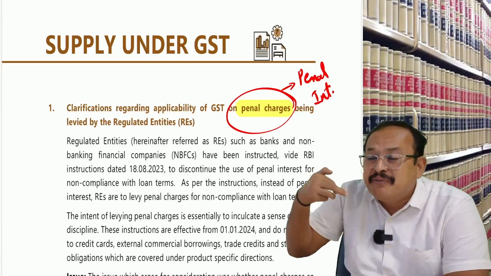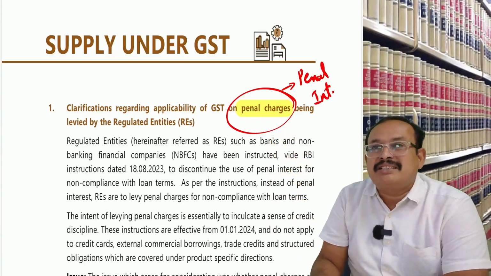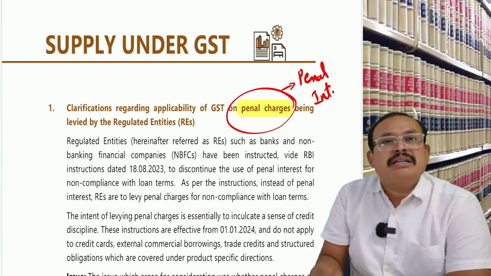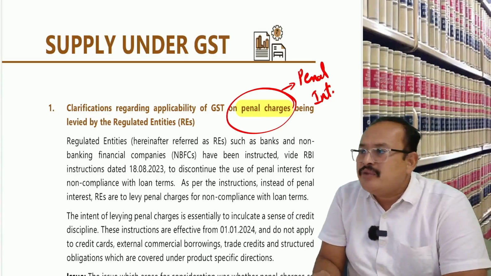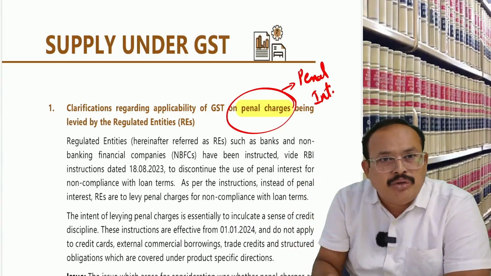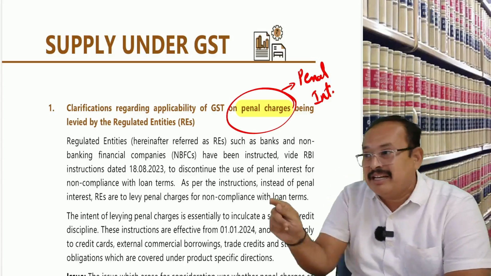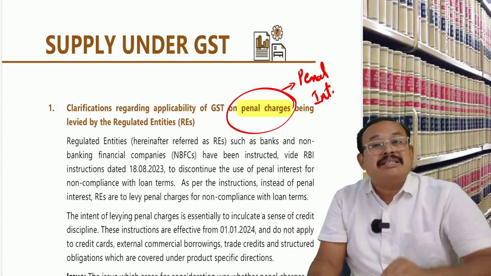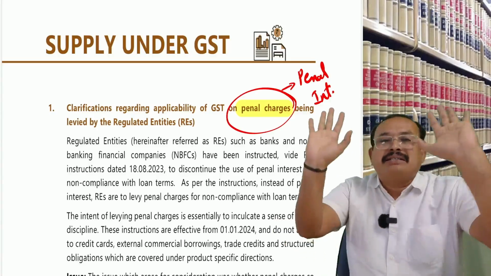This is for default of repayment of loans, correct? Then why should it be considered as penal interest? The Reserve Bank of India instructed bankers and other institutions that henceforth, for default in repayment of loan, do not name it as penal interest, please rename it as penal charges. Is that clear? These are the facts of the case.